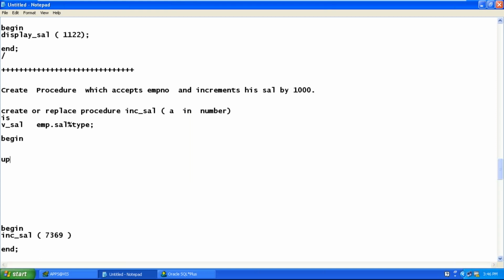Update employee table set sal equal to sal plus 1000. Where, which employee number do you want to update? Where employee number equal to a, because a will be the input parameter, isn't it? Next, I want this update command to be executed permanently, so I use commit and semicolon. That's it.